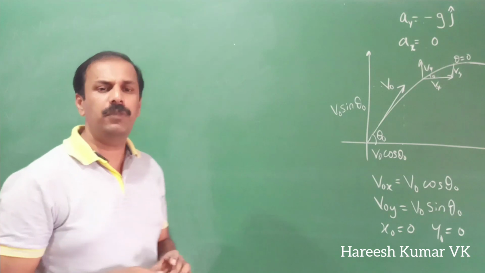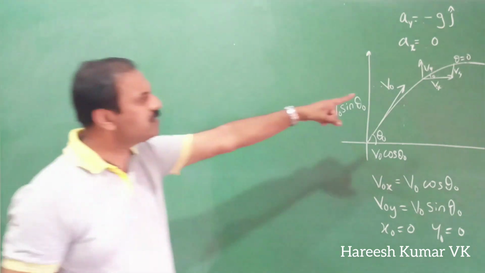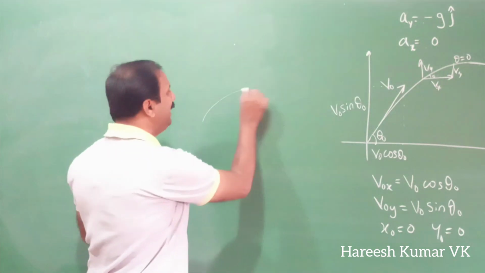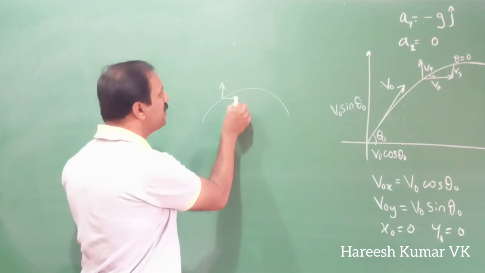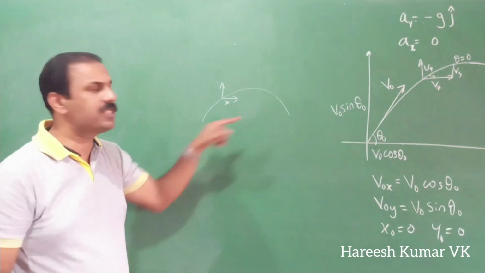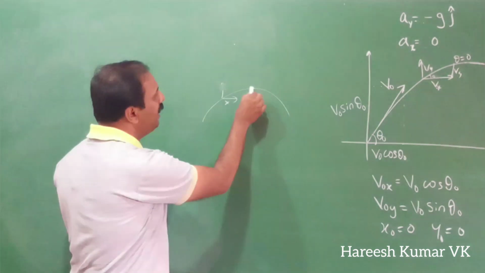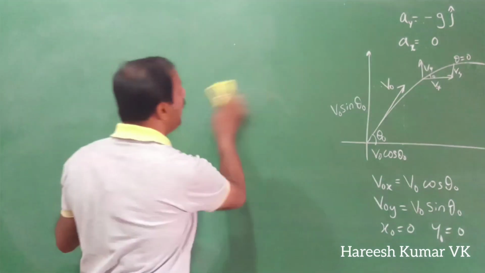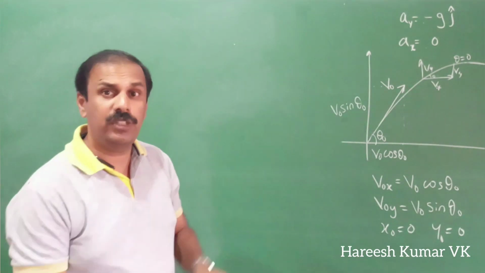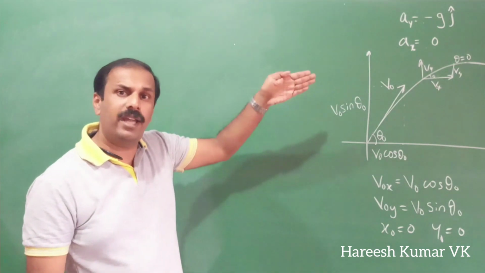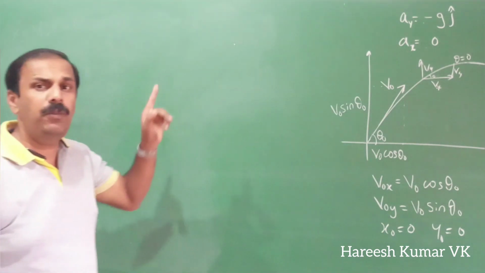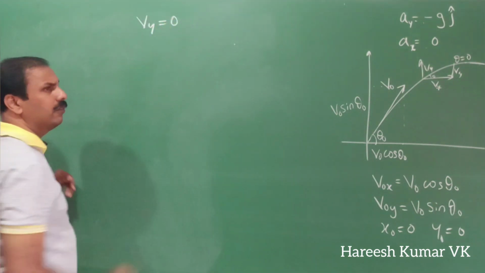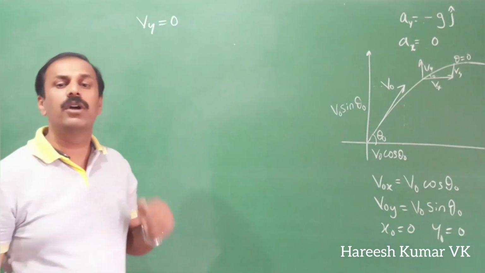For that, you see here, when it is going slowly up, I already told you, at each point the x-axis velocity remains the same always, but the y-axis velocity is slowly reducing, and at maximum height the velocity along the y-axis is 0. That's why if you think only of the y-axis, it goes to the maximum height, and from there it starts to come down. So the main point is, at the maximum height, Vy is equal to 0.